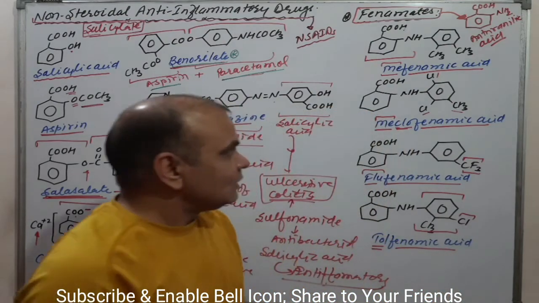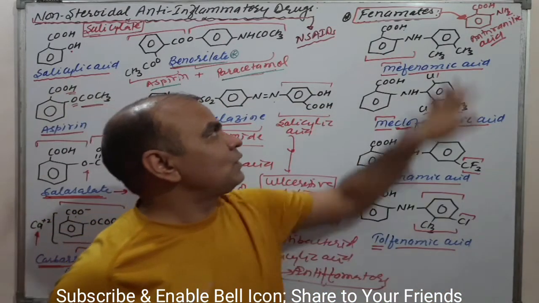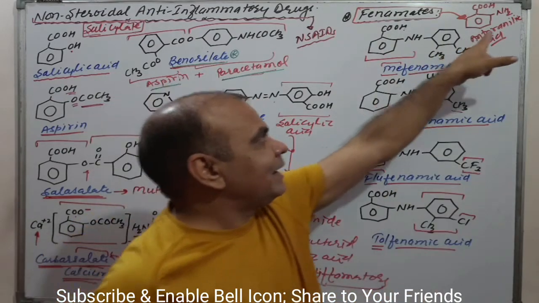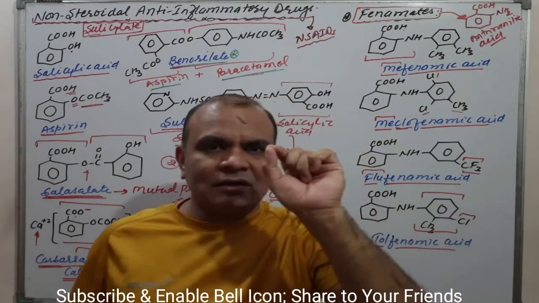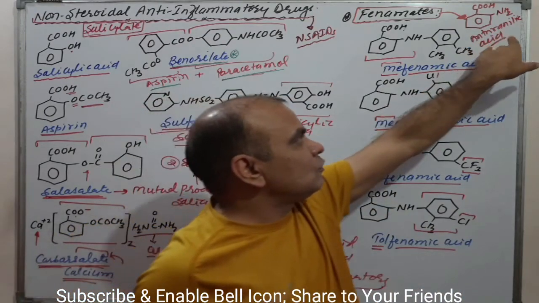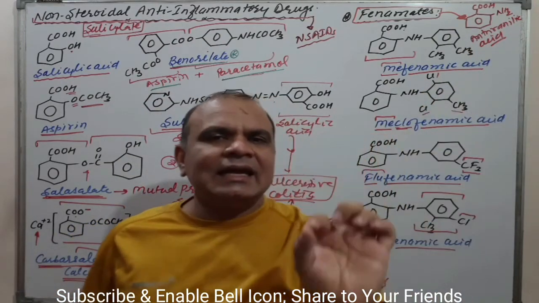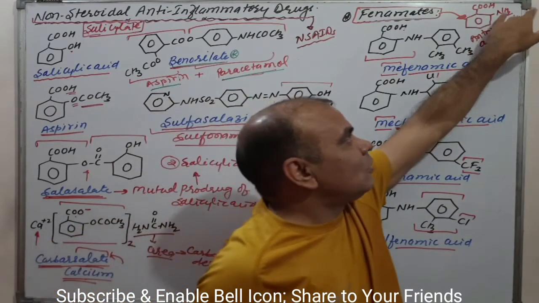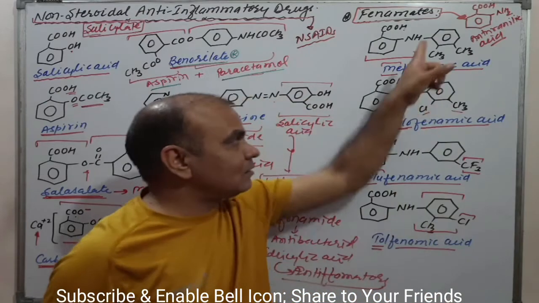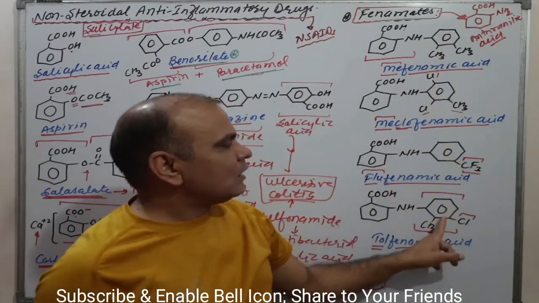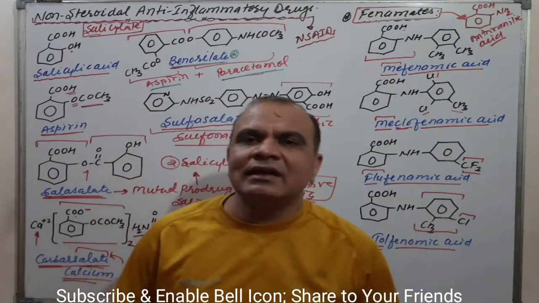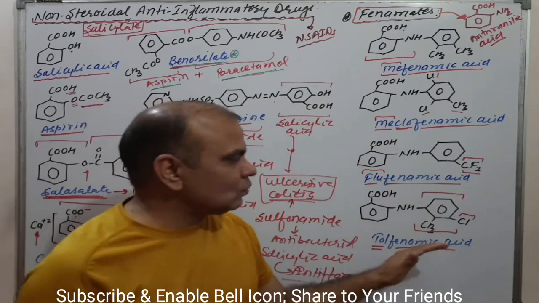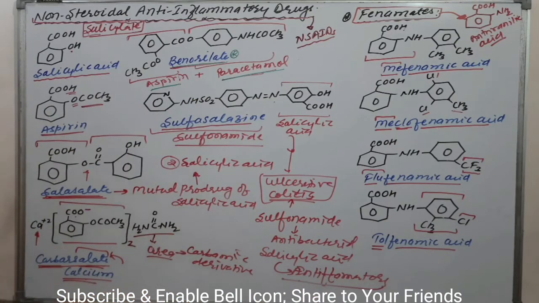These all structures belong to the phenamates. Phenamates: N for the amino group of anthranilic acid, N for nitrogen of the amino group, and aryl means aromatic ring system. Aryl anthranilic acid is known as phenamate. Okay, this is all about phenamates as well as salicylates.